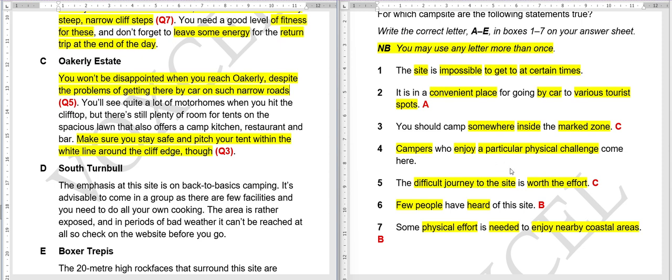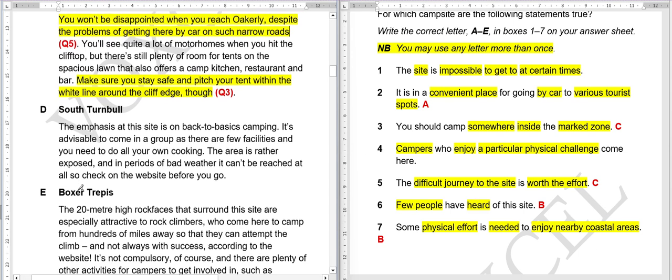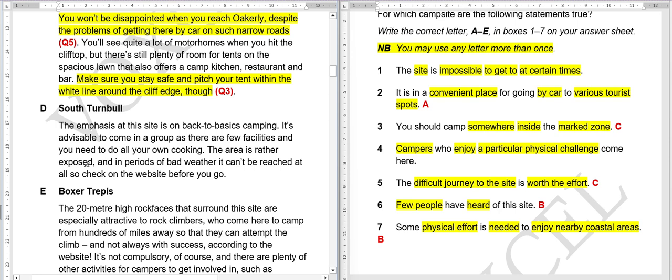This is the journey to the site. Let's just say your site name is A. So this is like from your house to A. This is the difficult journey. In this question, they're saying from A to some beach. Okay, beaches. That's the physical effort. So that's why these options are different. So you should be very careful about that. Okay, let's read the D paragraph now.